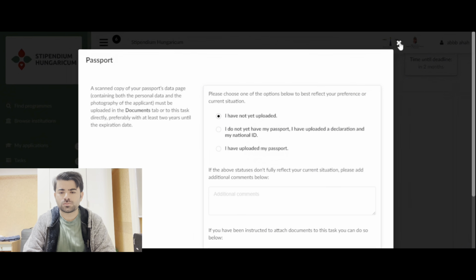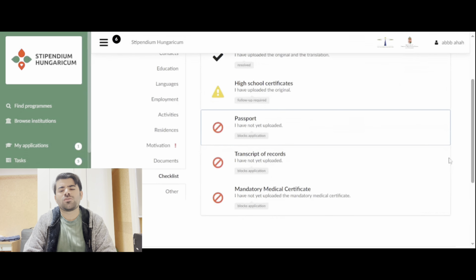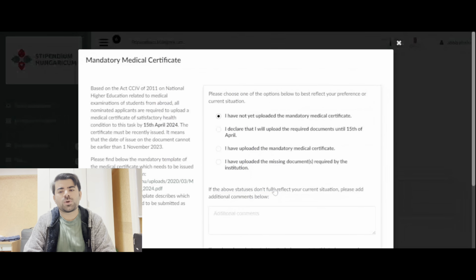That's all. In the same way, the transcript of a card is actually your result card without any stamps. These result cards are also given by your board or by your college, but this is not with the yellow stamp or something. For the medical certificate, as you can see, I haven't uploaded my mandatory medical certificate, so I select the option that I declare that I will upload the required document until 15th of April. You have to select this option, or you can just add a comment here that I will upload before 15th of April, and select this option, and that's it.